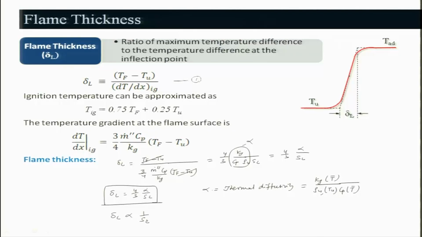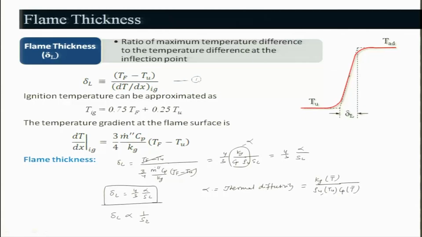If the equivalence ratio is 1 for a hydrocarbon air flame, the burning velocity will be at its maximum. But when you go to the lean side and the rich side, you will find the burning velocity is decreasing. That means the flame becomes thicker towards either the lean mixture or the rich mixture, right.